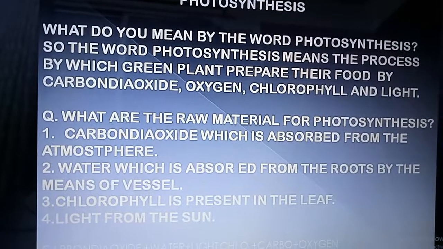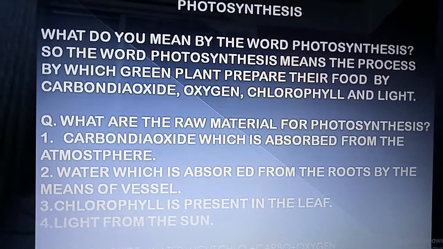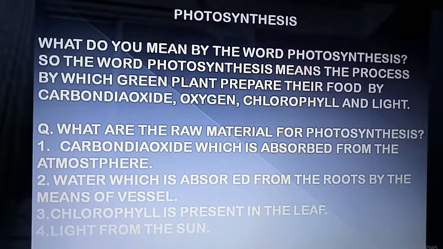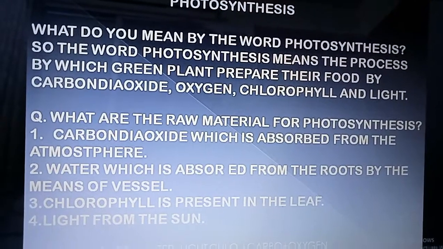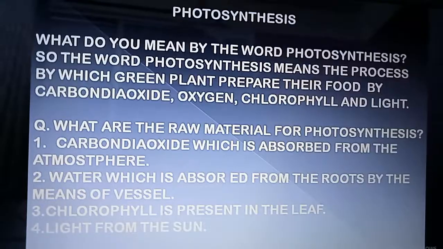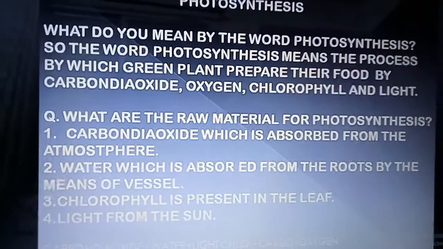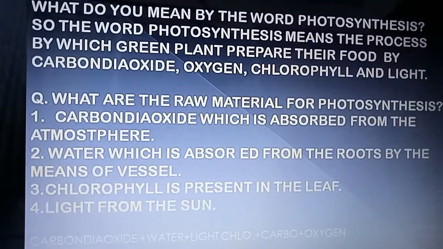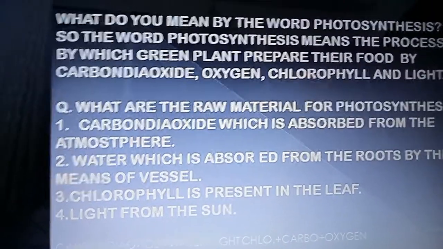Carbon dioxide is absorbed from the atmosphere, from the air. Water is absorbed from the roots by means of vessels. Chlorophyll is present in the leaf. Light comes from the sun.